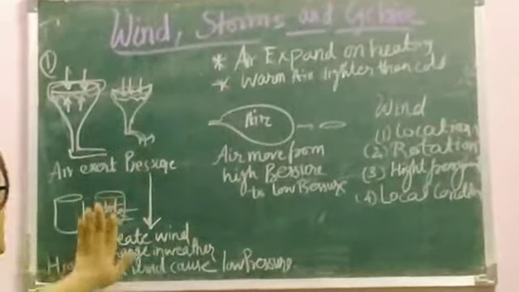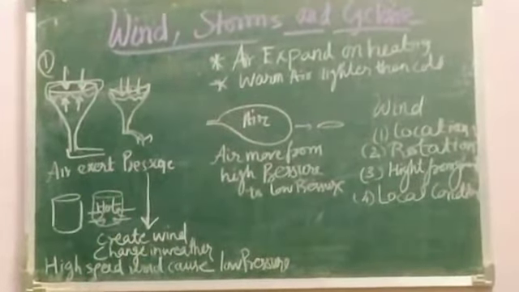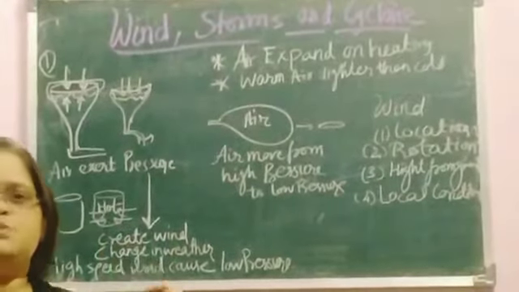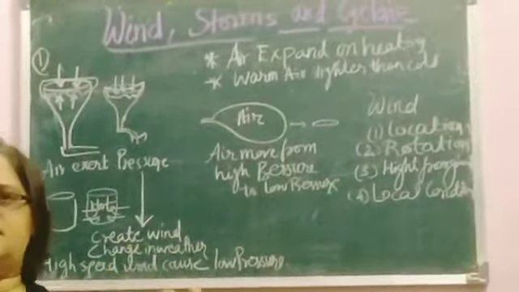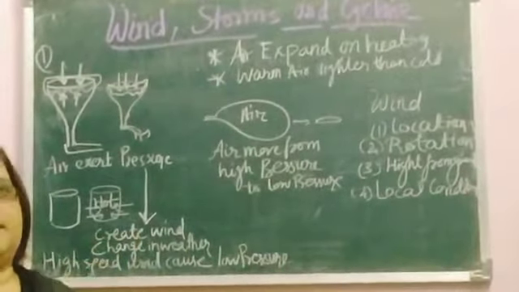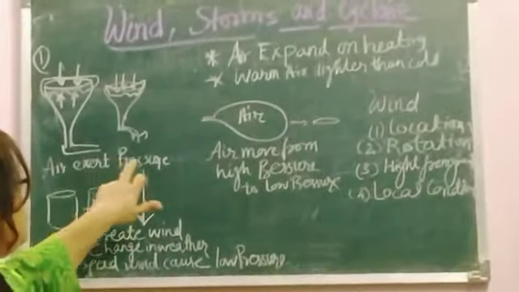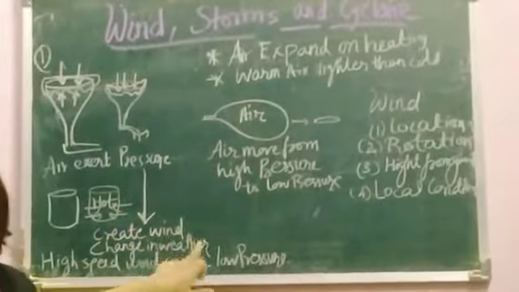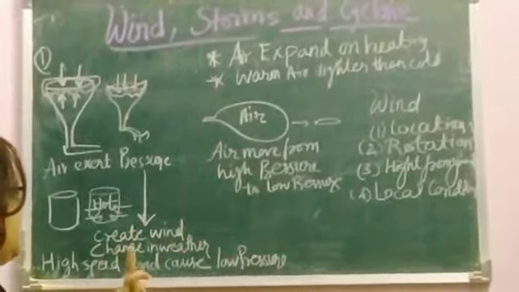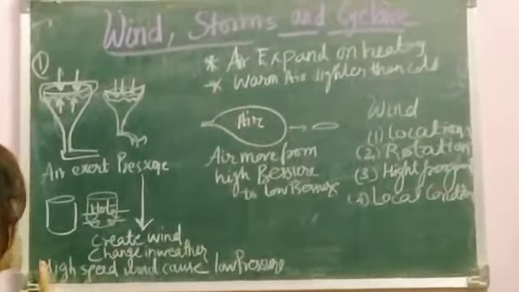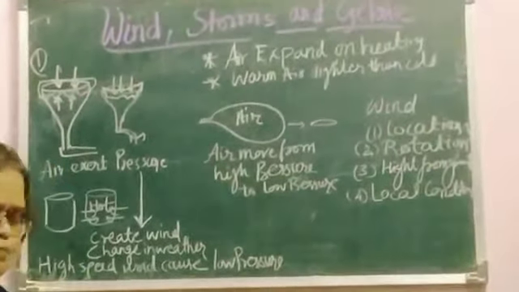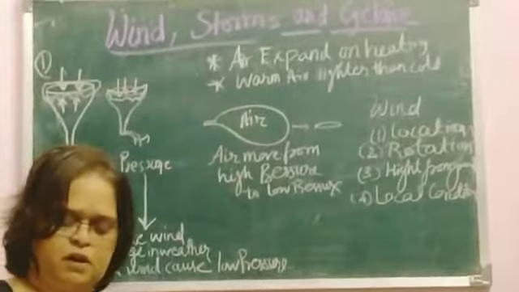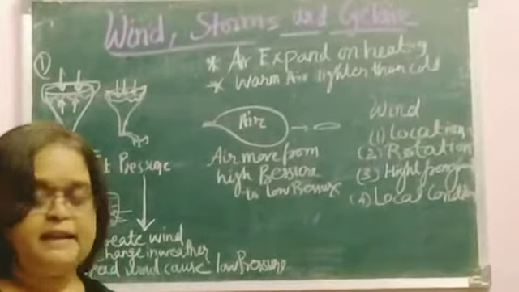So up to here everybody understood the first property. What is the first property that I explained about the air? Air exerts pressure. And what is the result of that? Because air exerts the pressure, it creates the wind and it creates the change in the weather. And high speed wind always causes the what? Low pressure.